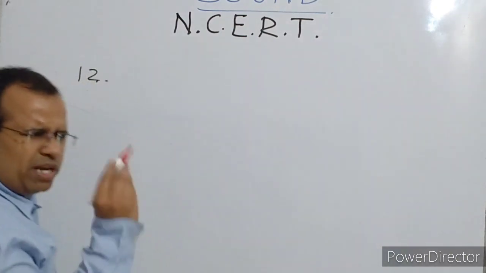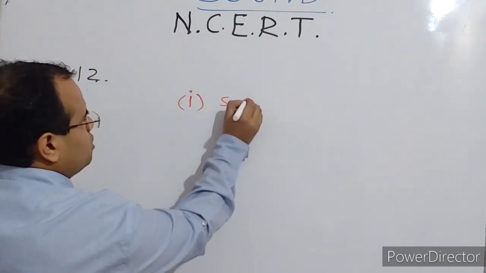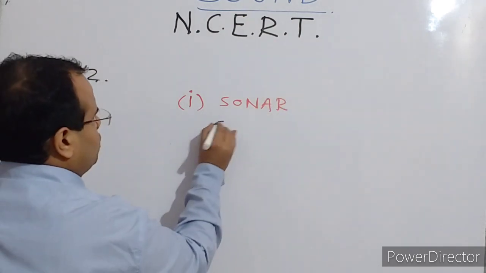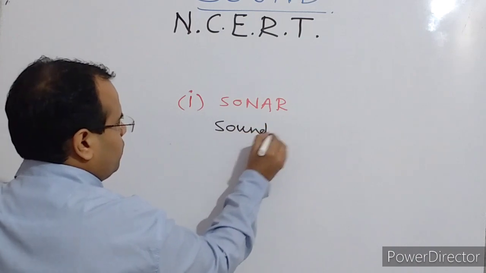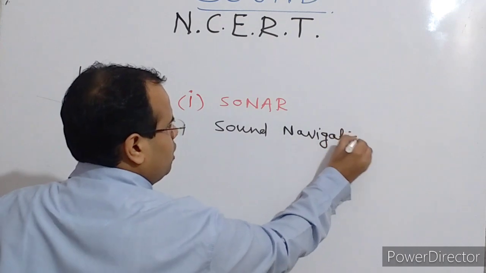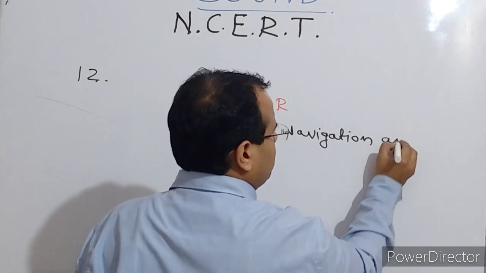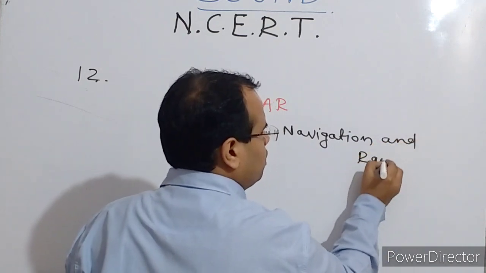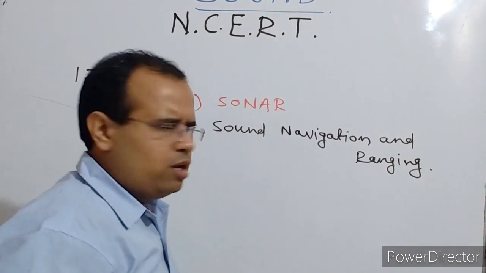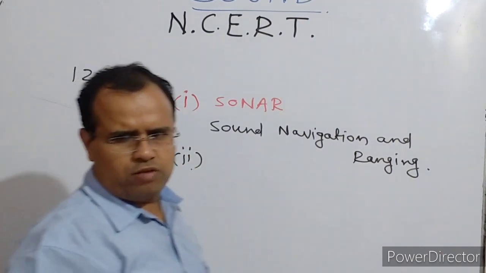There are so many applications, but the first and most important one we can take is sonar, sound navigation and ranging. We discussed it in theory also, but here we just have to write the application of it. Sound navigation and ranging basically works on the principle of echo, or you can say the principle of reflection of sound.